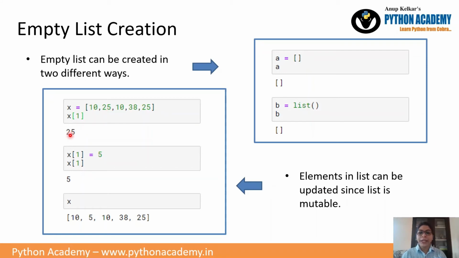Then updating is very easy. Just assign a new value to the particular index position and it will be updated. So now at index position 1 we have 5, so the output is 5. Then when we print X, your list is changed. Now we have 5 instead of 25. So updating is very easy in a list.